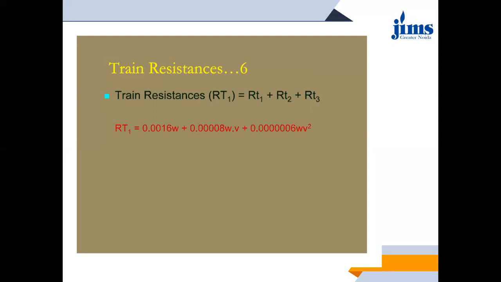Like in the first, RT1, there are 2 zeros; in RT2 there are two zeros, the 16 becomes 8, and W is multiplied by V. In the third one, after the decimal there are three zeros and then 6 is there, and WV is further multiplied by V. So as the formula grows, keep on multiplying V into the expression, and keep on increasing zeros after the decimal, and the digits you can remember easily.